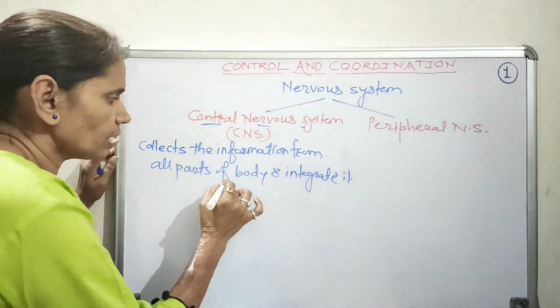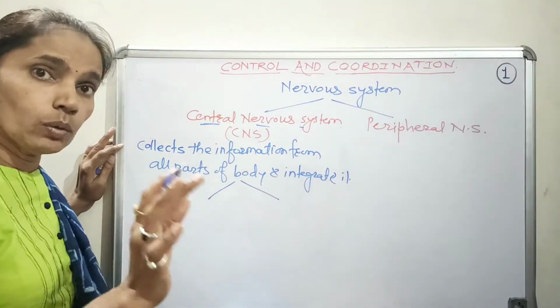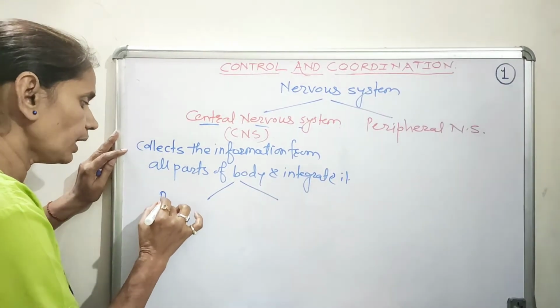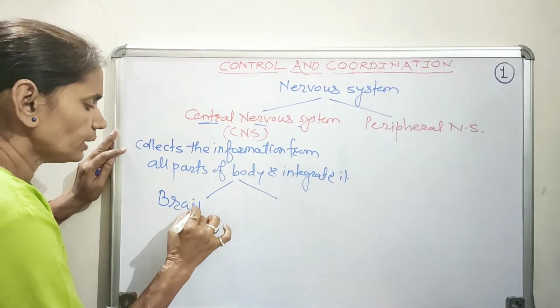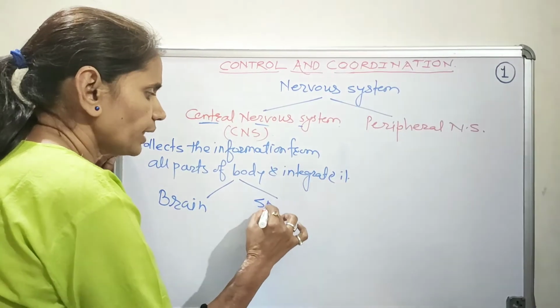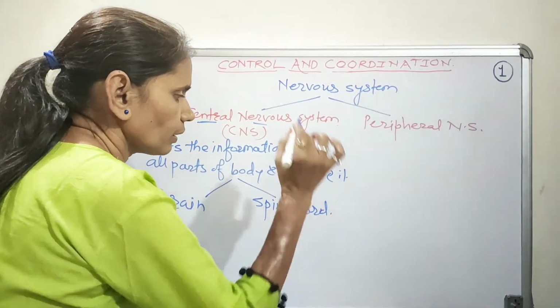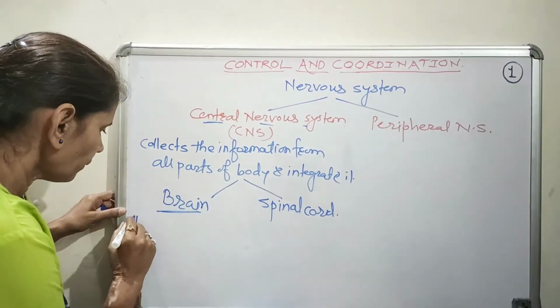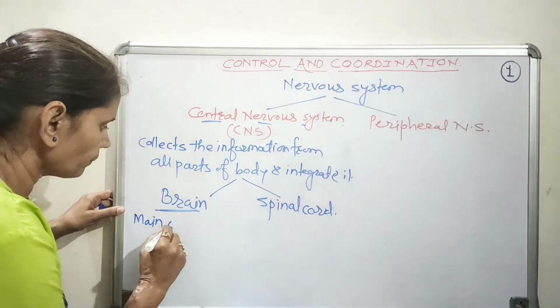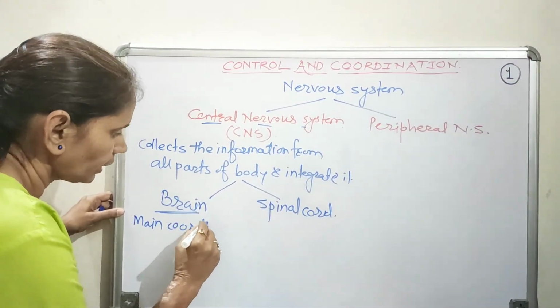Now this central nervous system has 2 major components that are very important organs. One is the brain and another is the spinal cord. The brain is the main coordinating system in the body.